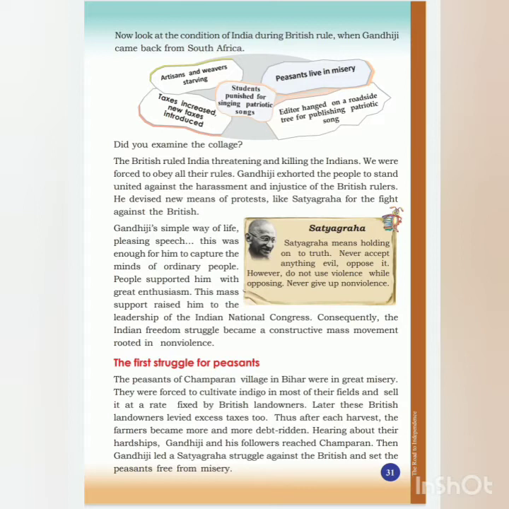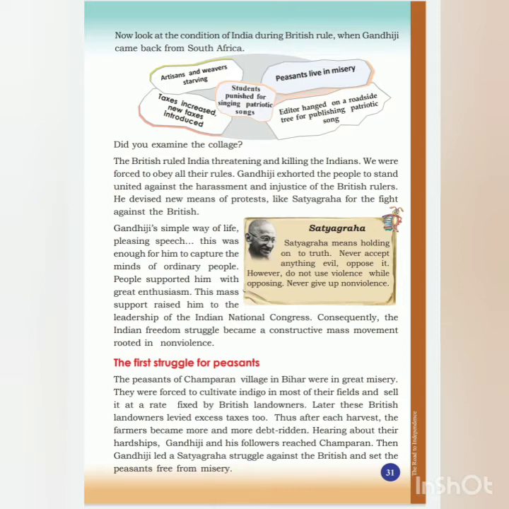Peasants live in misery. The peasants were living a miserable life. Editor hanged on a roadside tree for publishing a patriotic song. This editor, the one who writes a newspaper report, was hanged on a roadside tree for publishing a patriotic song. This was the life of people during the British rule. The people of India were having a very miserable life during the British rule.